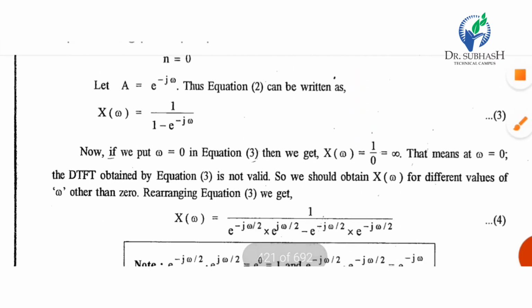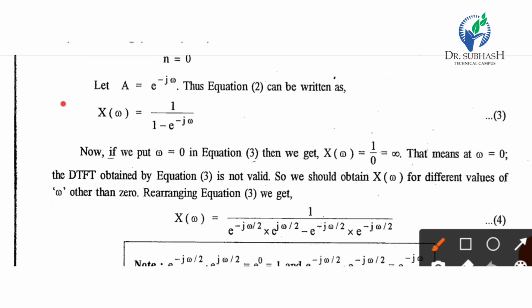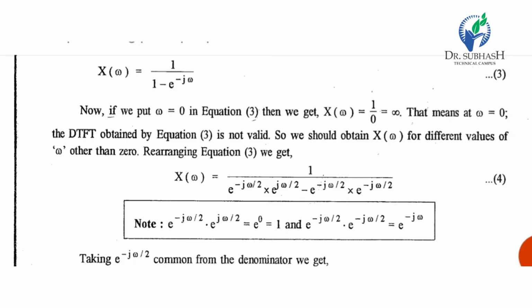So X of omega becomes 1 upon 1 minus e raised to minus j omega. It is the same as the Z transform, 1 upon 1 minus z inverse, here e raised to minus j omega.